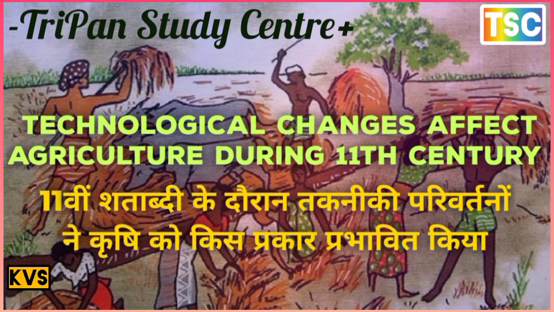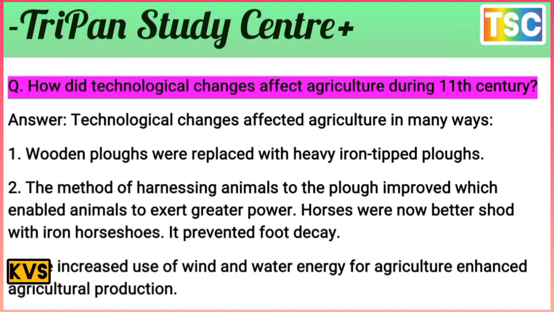The next important question that arrives here: how did technological change affect agriculture during the 11th century? You know that's an important question here. Technology changed and affected agriculture during the 11th century. Technology is the most important factor for the growth of agriculture here.